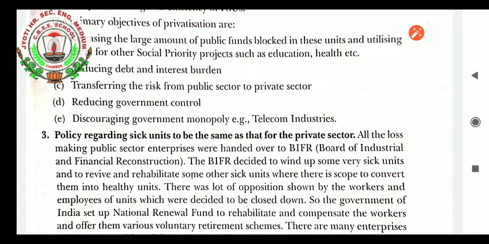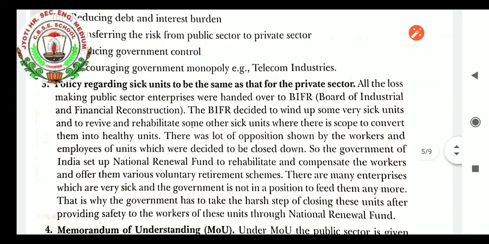All the sick public sector enterprises were handed over to BIFR, that is, the Board for Industrial and Financial Reconstruction. This was organized by the government to wind up some very sick units and to revive and rehabilitate other sick units where there is scope to convert them into healthy units. But those units which cannot be recovered have to be stopped. There was a lot of opposition from the workers because if the industry is stopped, they will lose their jobs. Employees of units which were decided to be closed down.